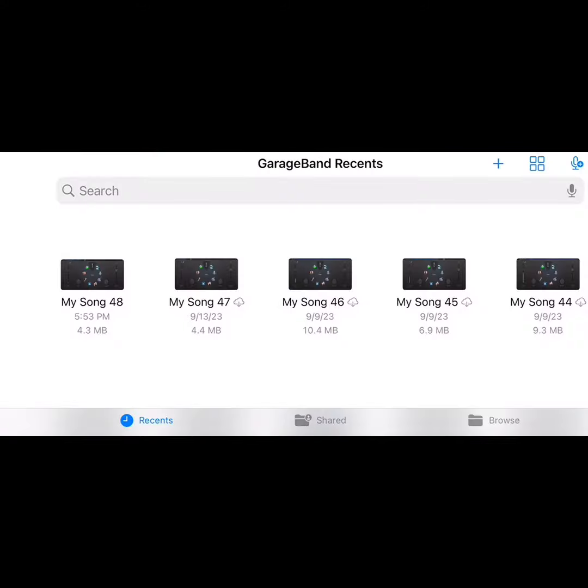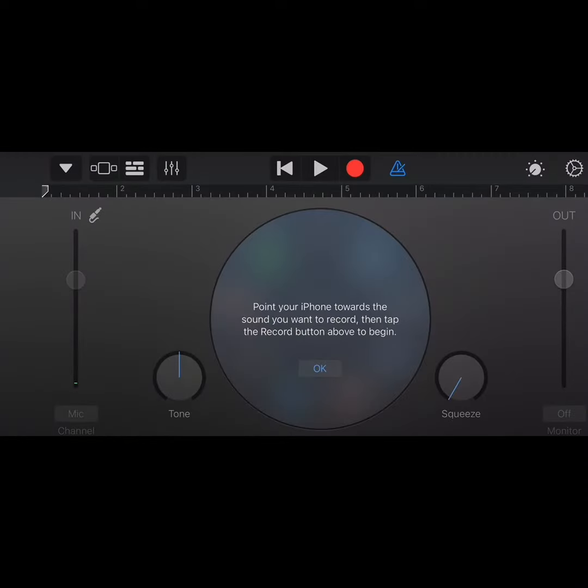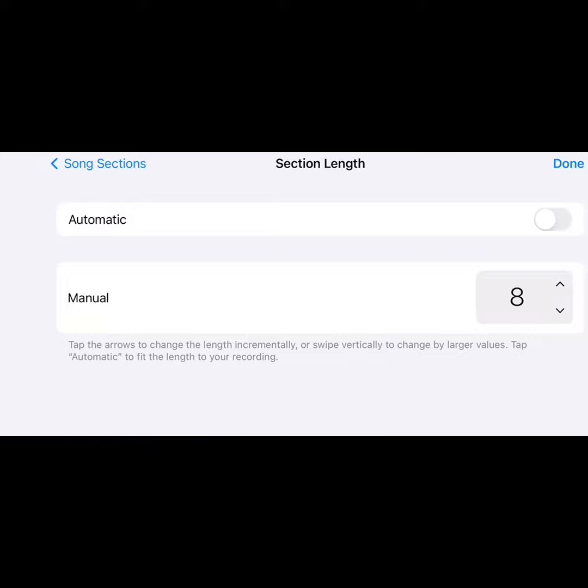GarageBand, download GarageBand. This is epic. Click the plus, hit this one, and then you want to hit the plus on the side, and then you want to change the status of your thing.